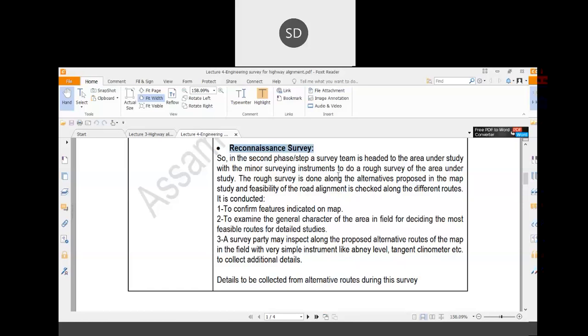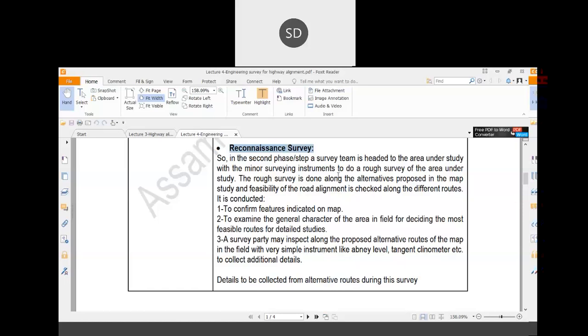The main things included in the reconnaissance survey are to confirm features indicated on the map. Confirming features indicated on the map means, suppose the maps that you have suggested have alternative routes. In the reconnaissance survey, we will visit all this area and find out whether the things visible in the map are existing or not, whether they are right or not, and examine the general character of the area in the field for deciding the most feasible routes for detailed studies.